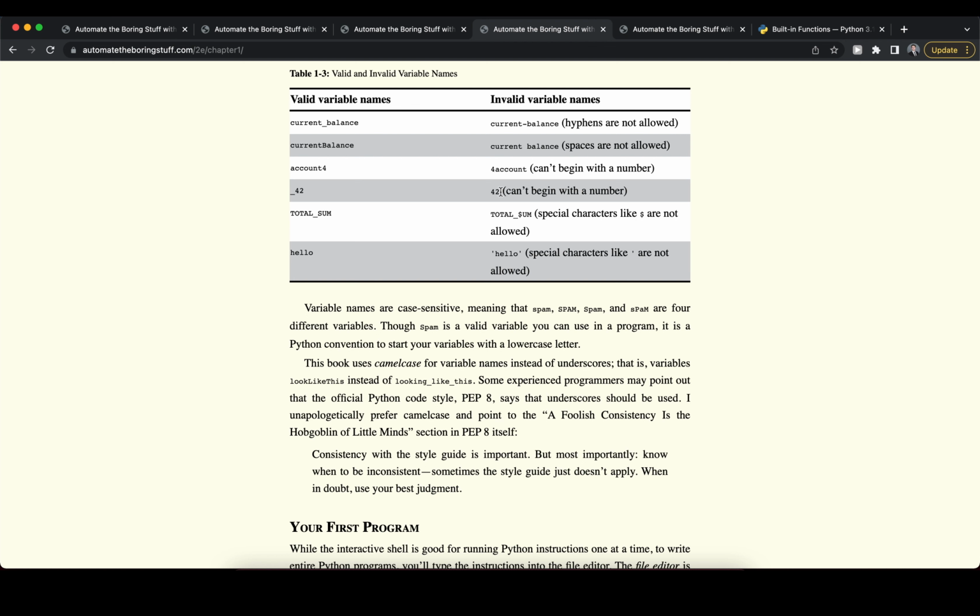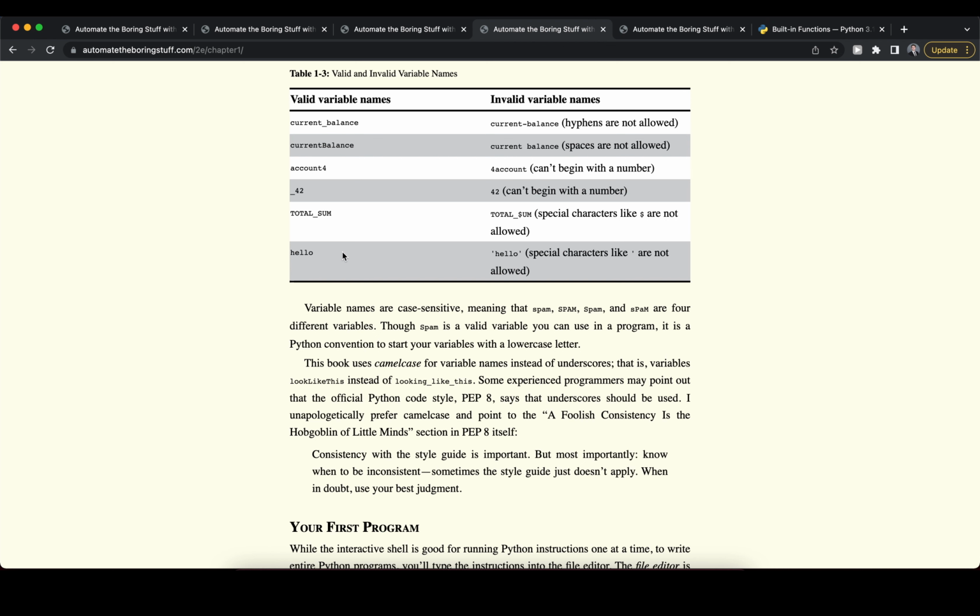And by the way, this is a valid name here for a variable, but it's not very clear, so in general we should aim to have variable names that are expressive, that clearly label what's actually being used in the variable. We can also use total sum for example, but if we try to replace the s for example here with a $ sign, that's not allowed because special characters cannot be used inside of variable names.